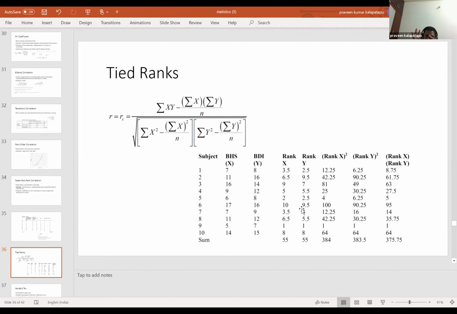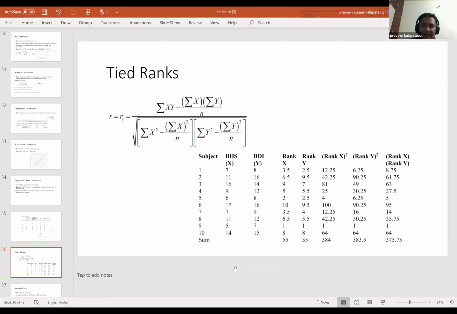Praveen: Then first we have to arrange them in order of ranks. Yes. 7 repeats 4 times, like you said, 3, 4, 5, 6. Addition divided by 4 comes to 3.25, right? No, it comes to 4.5. Yeah, sorry, 4.5.